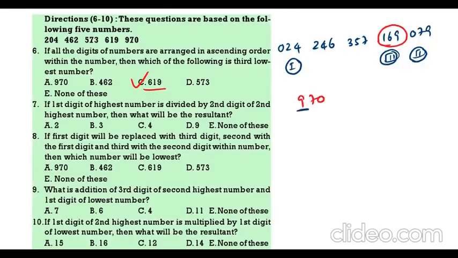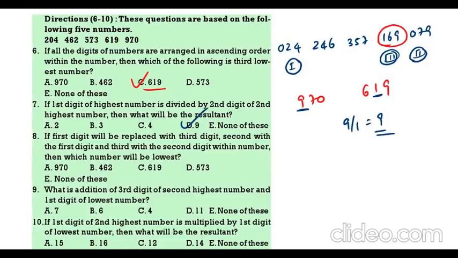It is divided by the second digit of the second highest number. Second highest number is 619. In this the second digit is 1. If you divide 9 by 1, the answer is also 9.